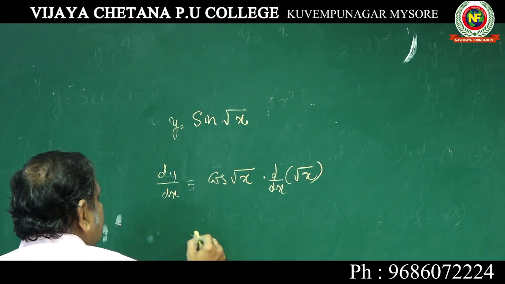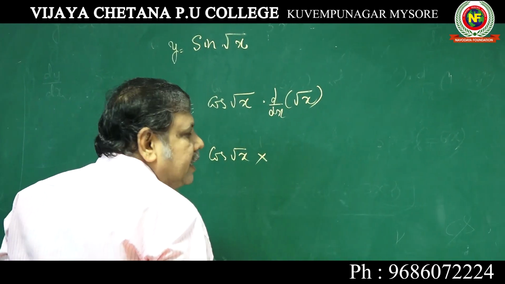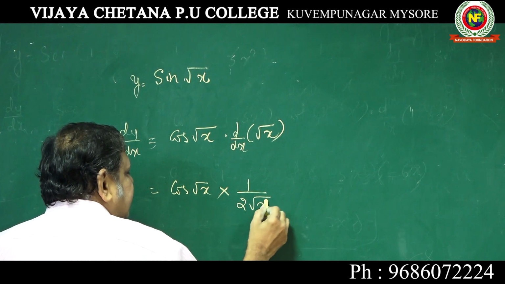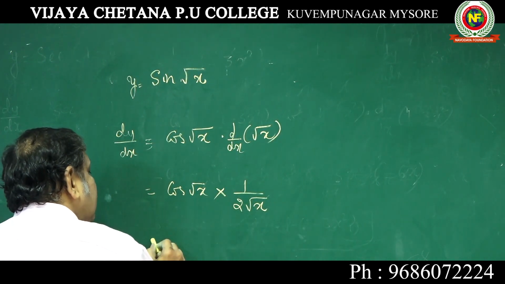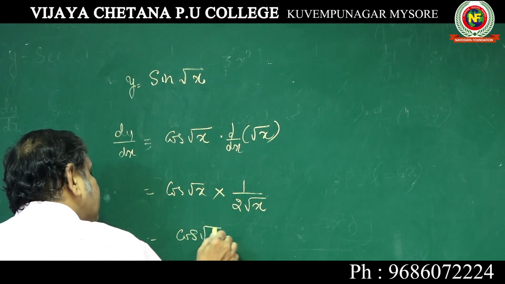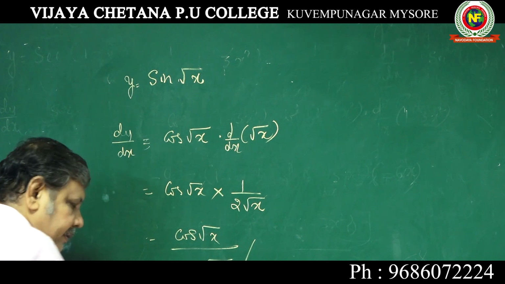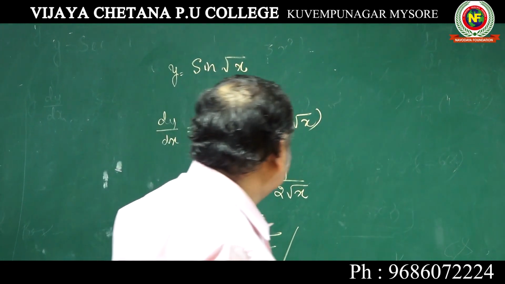The differential coefficient of root x, you know very well, is 1 by 2 root x. It's a standard differential, 1 by 2 root x, and don't cancel this and this, that is different. Cos root x by 2 root x.